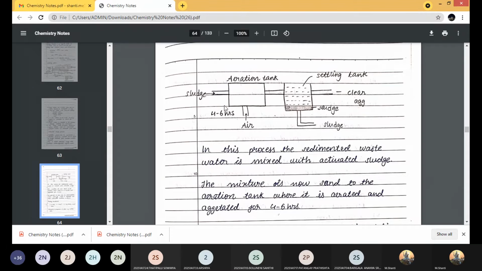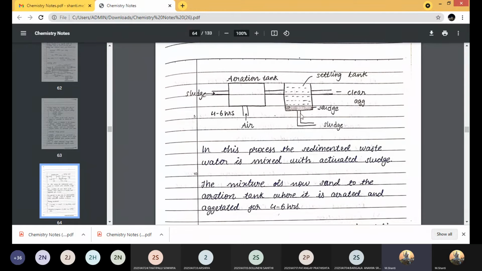Yes, ma'am. So here this is the inlet for the sludge into the aeration tank. Here you have the supply of compressed air, so you are creating aerobic conditions. This will take around 4 to 6 hours for the process to be completed, and then the entire sewage treated in this aeration tank is allowed to pass to the sedimentation tank or settling tank.